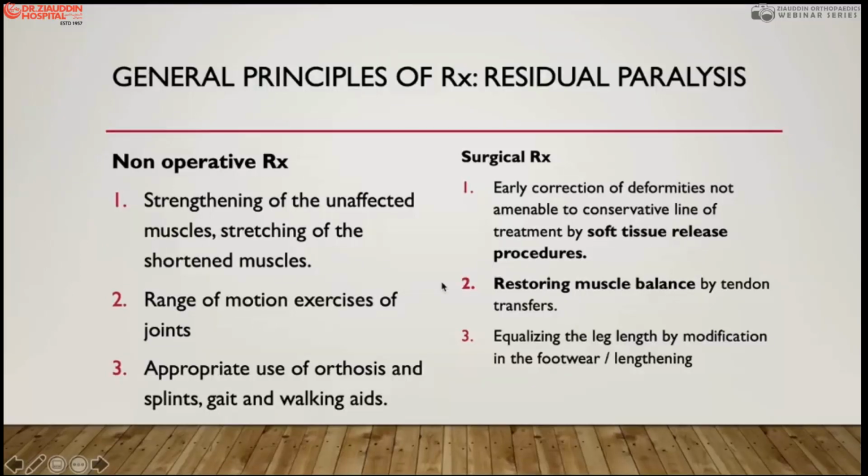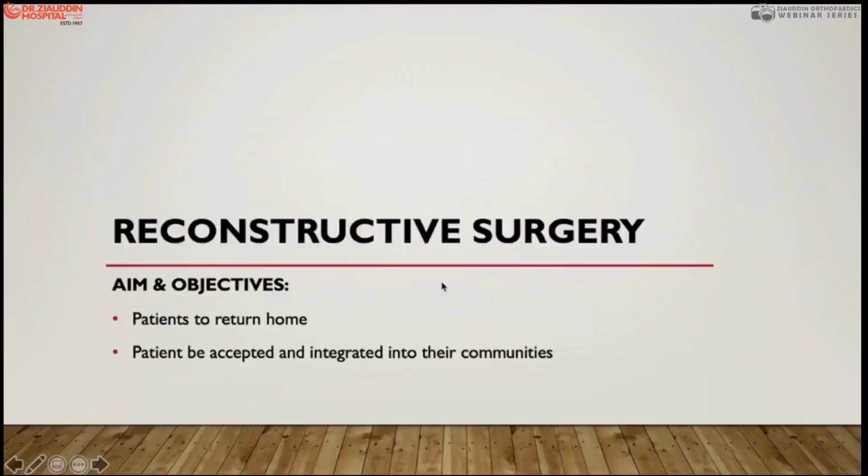In the next few slides, I will discuss these aspects of surgery, which we call reconstructive surgery in polio paralysis and deformities. The objective of correcting these deformities, and the aim of this surgical reconstruction, is to return the patient home as normal as you can, and the patient should be accepted in the community like normal ambulatory patients.